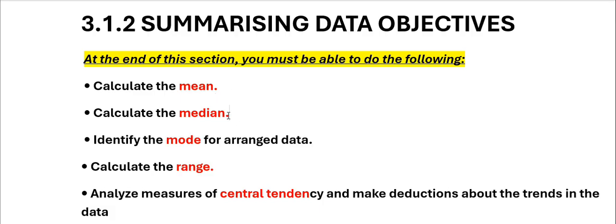When we talk about the median, good people, we are talking about the middle number. But for you to get the median, first of all, you have to arrange the numbers in order. Then when we talk about the mode or the modal number, we are talking about the number that appears the most. When we talk about the range, we are talking about the bigger number minus the smaller number. I hope that makes sense.